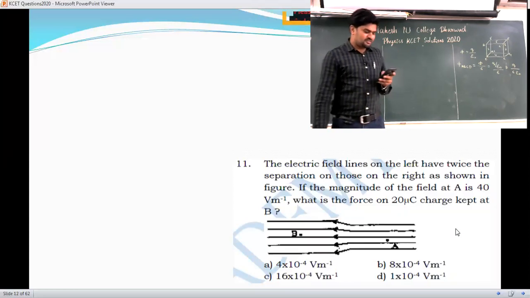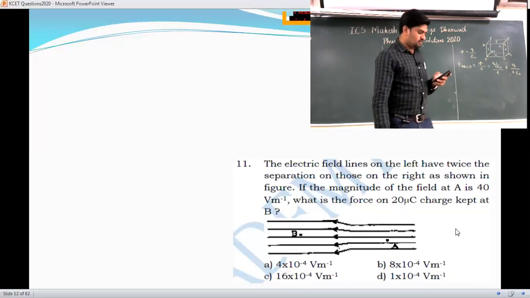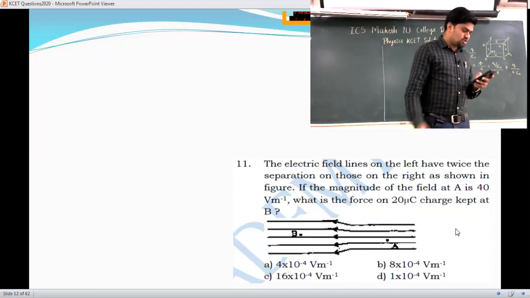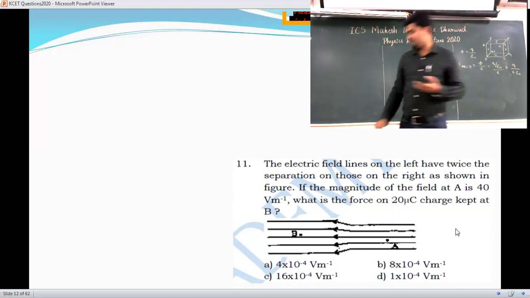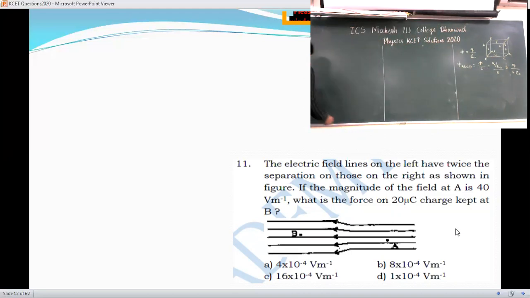If the magnitude of the field at A is 40 volt per meter, what is the force on a 20 microcoulomb charge kept at B? Now see here, this is the 11th question we are discussing. This is the electric field lines on the left side. Now when they are coming here, their separation becomes half.